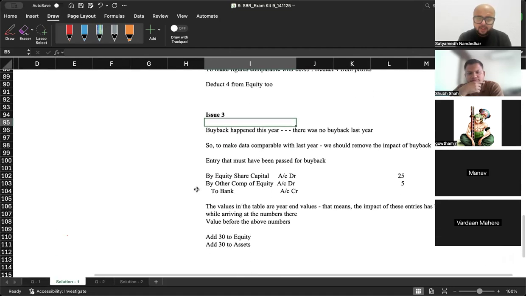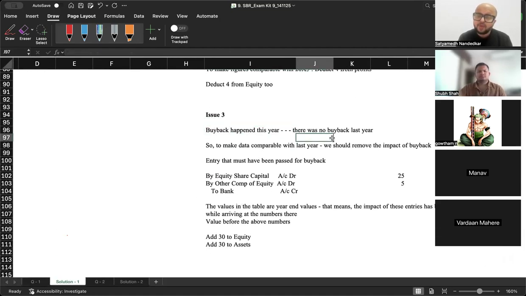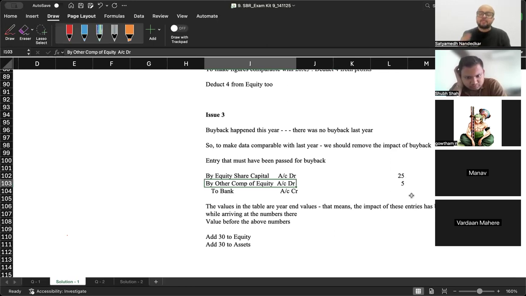So what will be the accounting entry? बायबैक हैपेंड दिस ईयर, देयर वाज नो बायबैक लास्ट ईयर. लास्ट ईयर के डेटा में बायबैक नहीं था, करंट ईयर में देयर इज अ बायबैक. What entry would you have passed in the books of accounts? When you are buying back equity shares, that means your obligation towards equity shareholders is ending to that extent. So equity share capital is debited 25 million into 1, bank account is credited 25 into 1.2, and other components of equity is debited with 5, the difference, है ना?